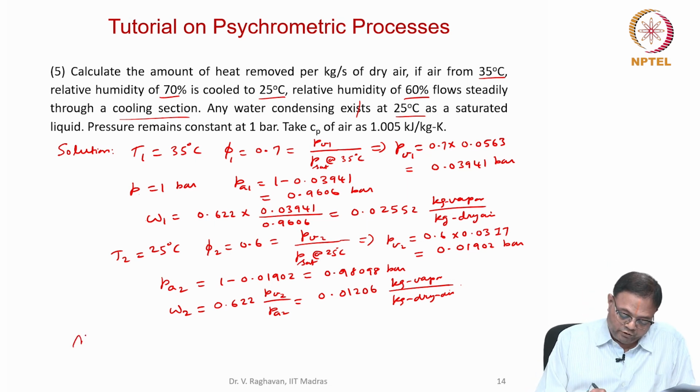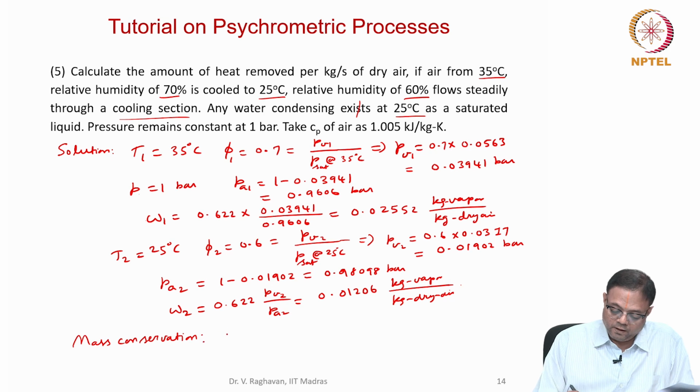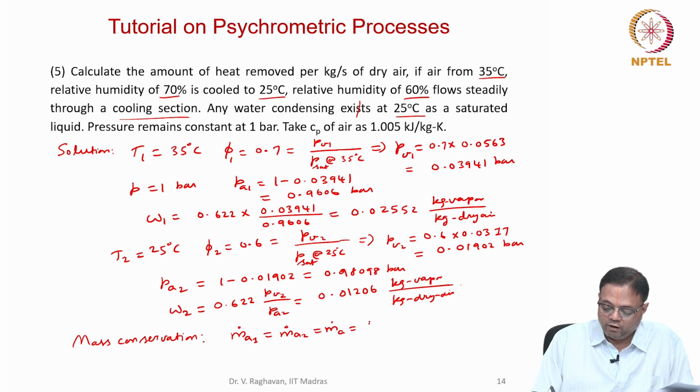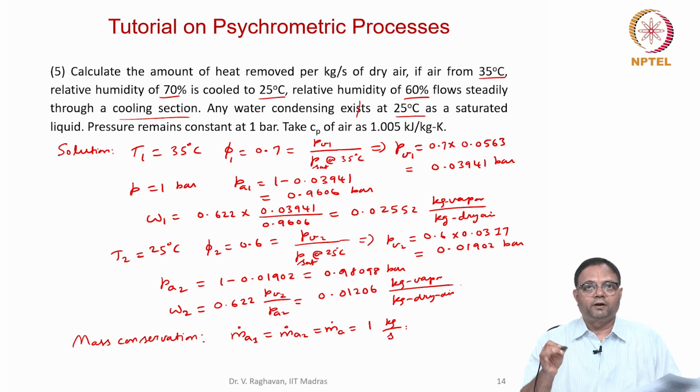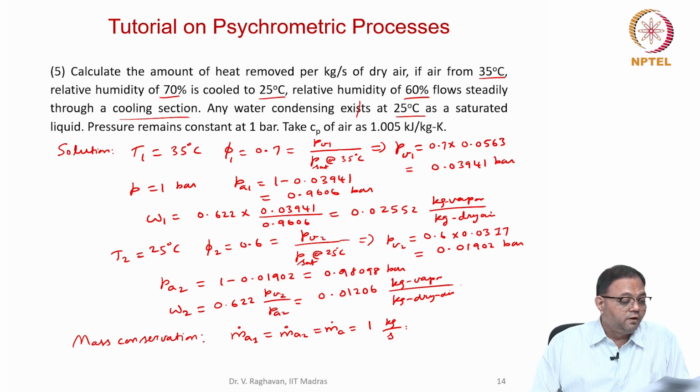Now mass conservation. For the dry air, what is entering? m dot A1 will be equal to m dot A2. I can just say m dot A. This can also be taken as 1 kg per second, because per kg per second we have to evaluate everything.